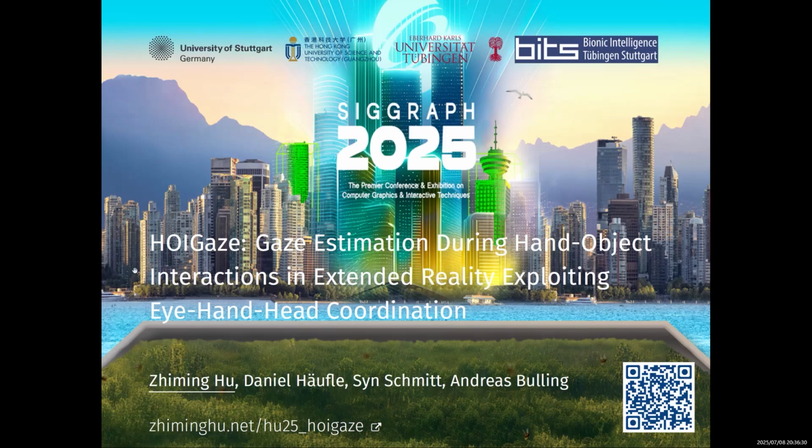My paper is called HOIGaze, Gaze Estimation During Hand-Object Interactions in Extended Reality, Exploring Eye-Hand-Hand Coordination. I am the presentation author, Zhiming Hu. Here is the link to our paper, and we also provide the QR code to the paper details.